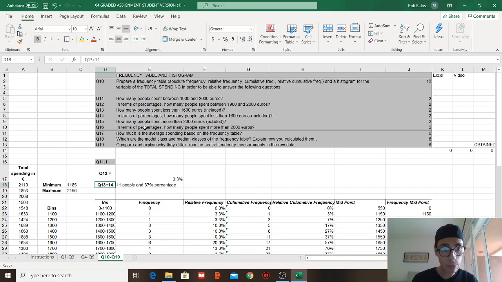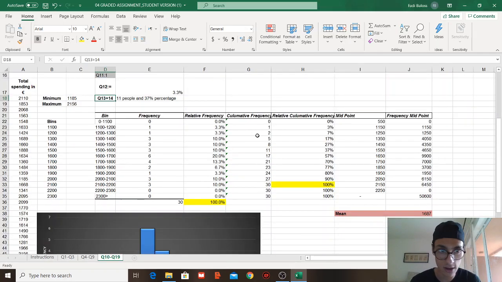Now, how many people spent more than 2,000 euros excluded? So 2,000 are not in. So if we look at that, 2,000 excluded. Okay, so it's not here because 2,000 being the higher amount, it's there. So more than 3,000. So we have the total of the spenders being 30.